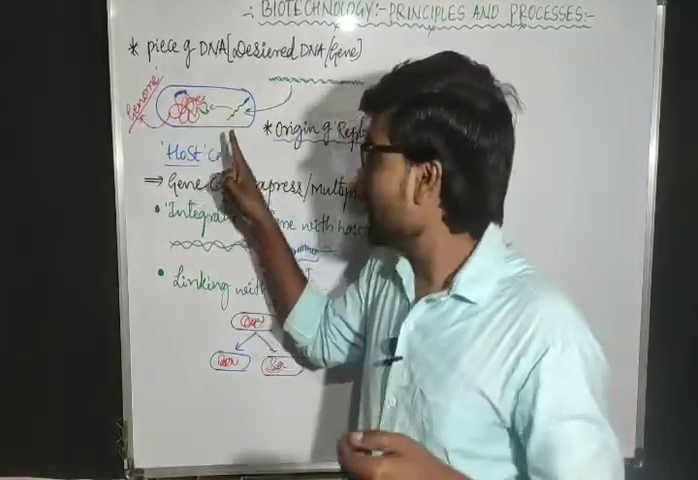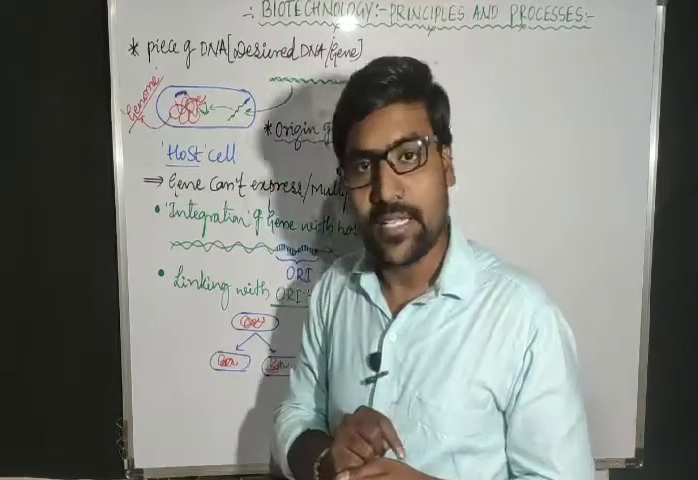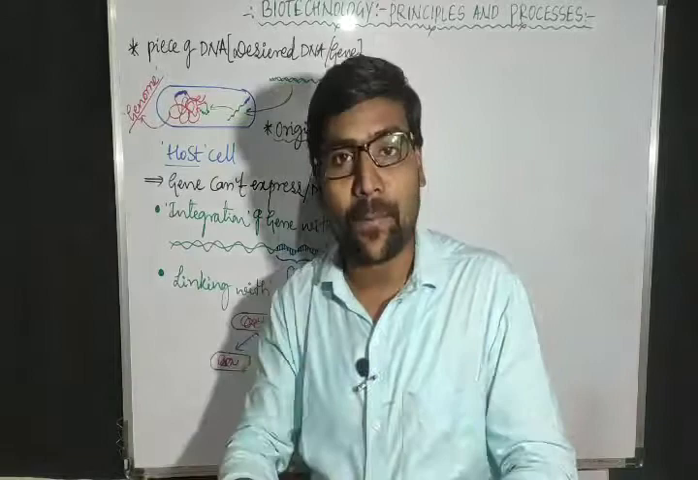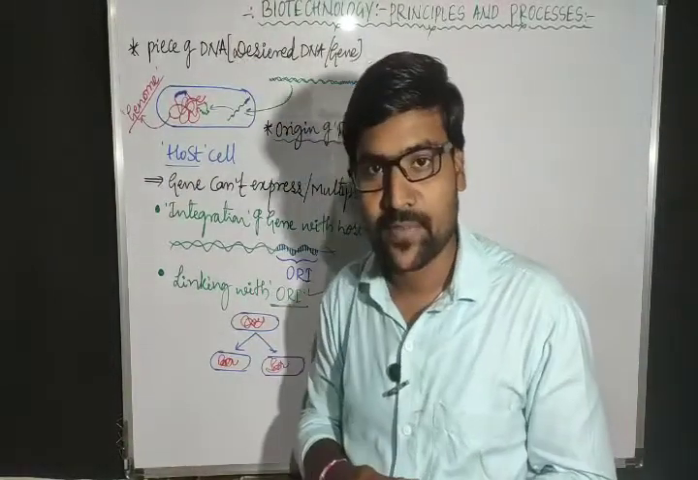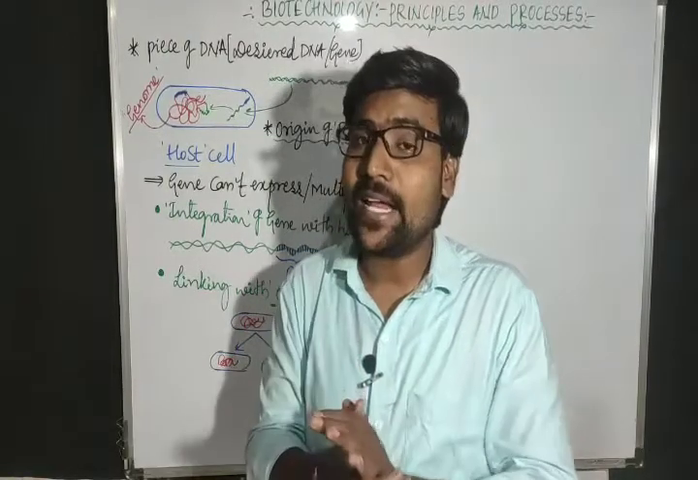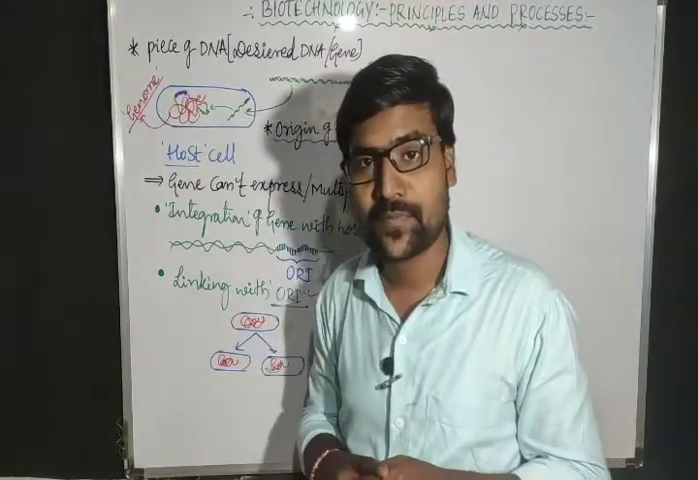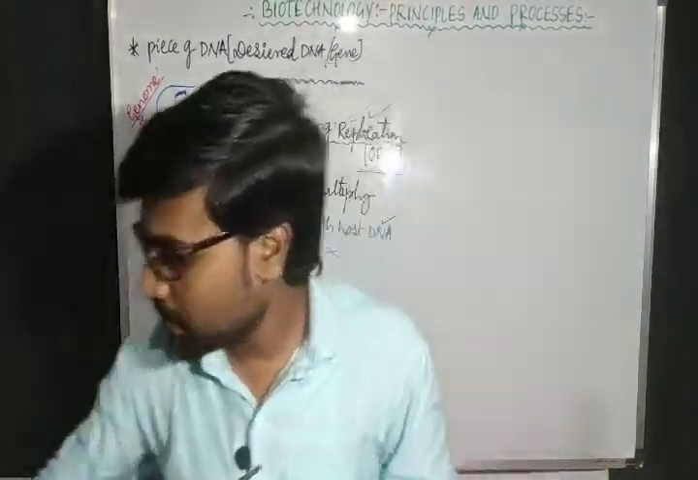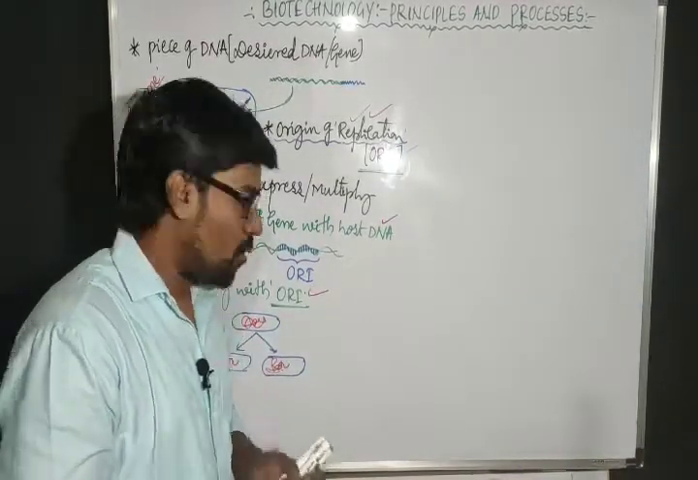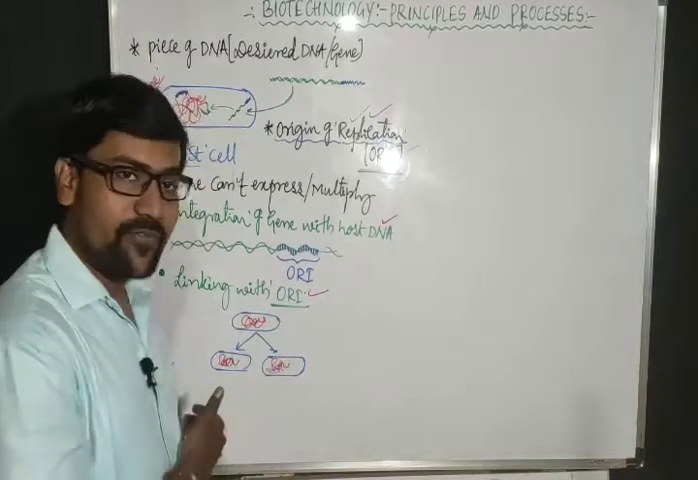And the second option is that we link an origin of replication to this gene. Then this gene will independently multiply or replicate in the host cell. So by both possibilities, we can get a huge quantity of gene product by using these organisms. Now it is mixed with ORI, and after mixing, the host cell will start to divide. Then many copies are formed.